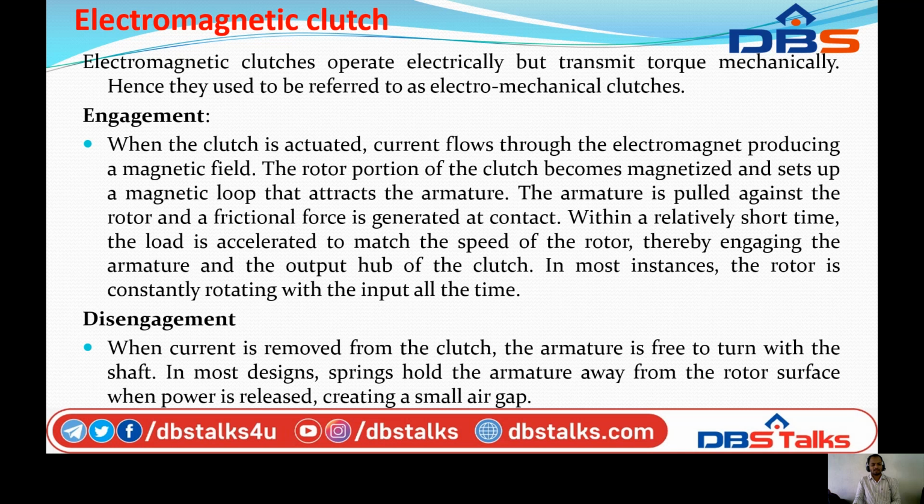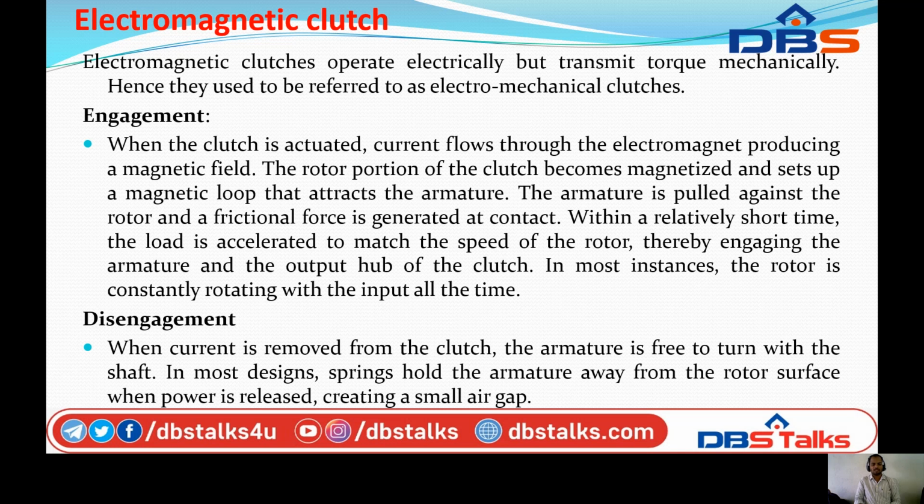Then how these clutches are engaged and how they are disengaged. Engagement means that whenever current flows through the magnet, it causes engagement. When we cut off the current flow through the magnetic field, it goes to disengagement. When the clutch is activated, the current flows through the electromagnet and produces a magnetic field.